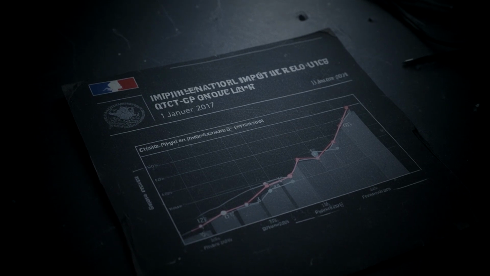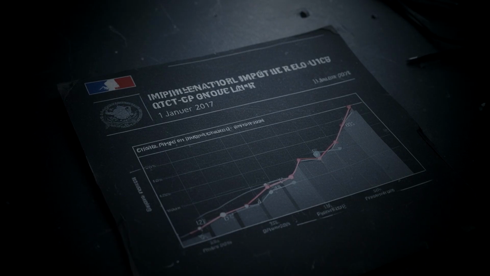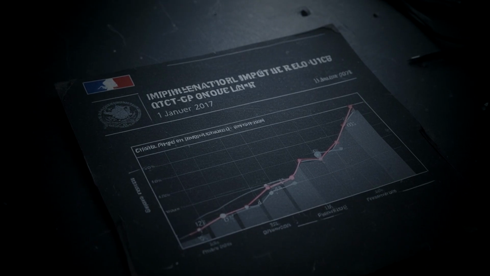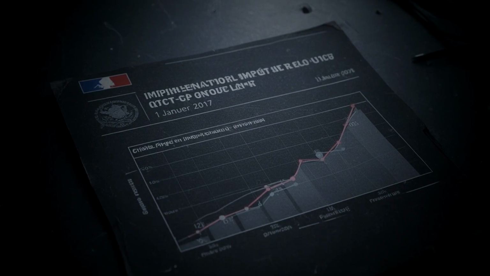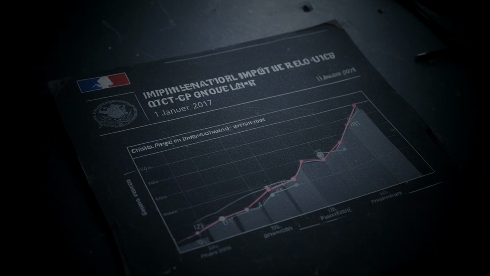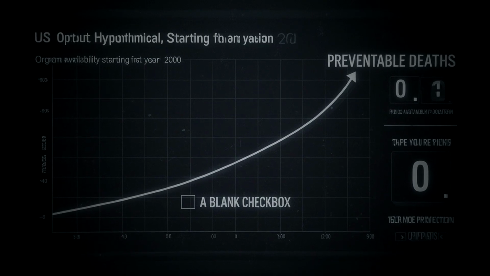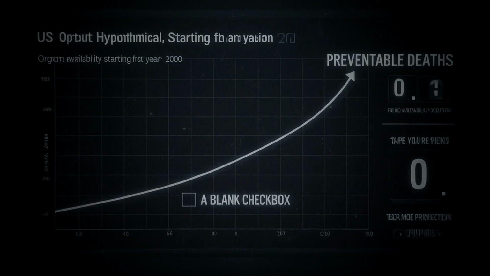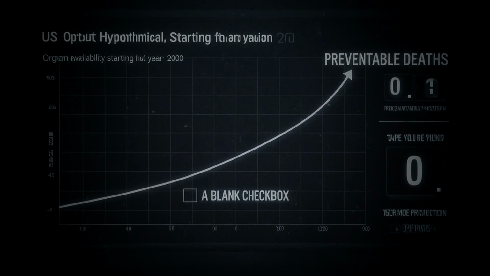We performed a simple calculation from the archives. If the United States had switched to opt-out in 2000, based on the experiences of Austria and Spain, available organ numbers would likely have increased substantially. Against the baseline of 17 deaths per day, over 20 years, tens of thousands might not have needed to die. They did not die of disease, not poverty, not insufficient technology. They died because of a blank checkbox on a form.